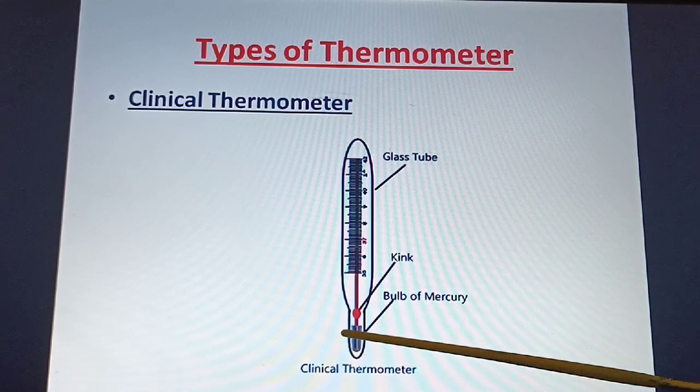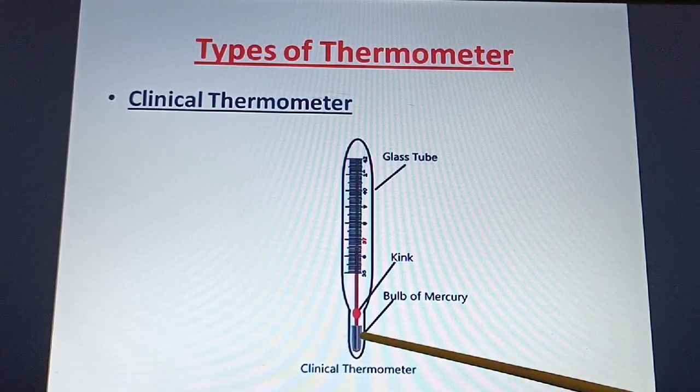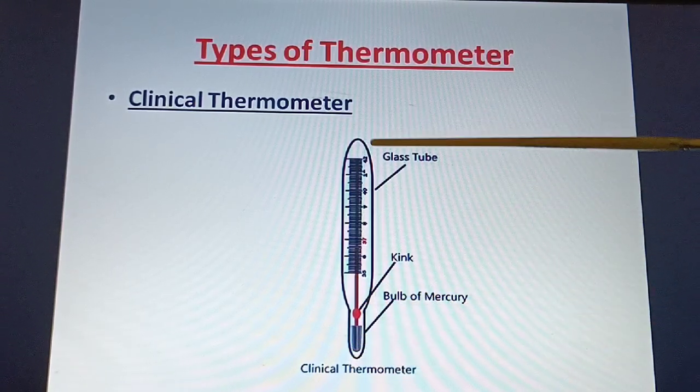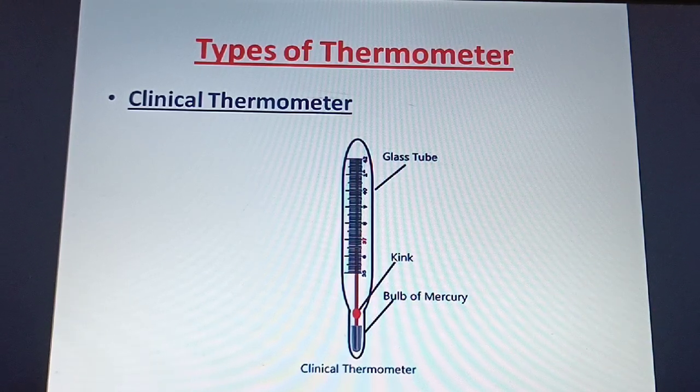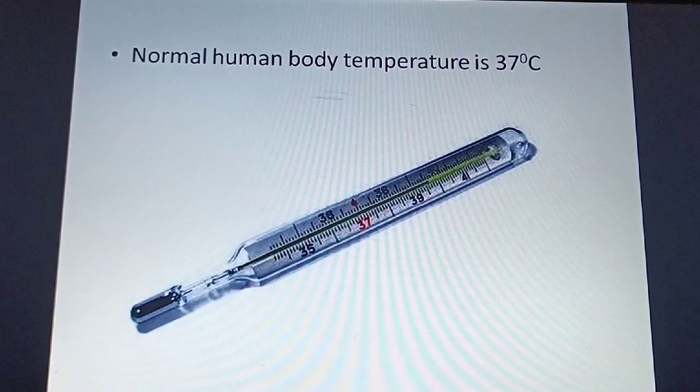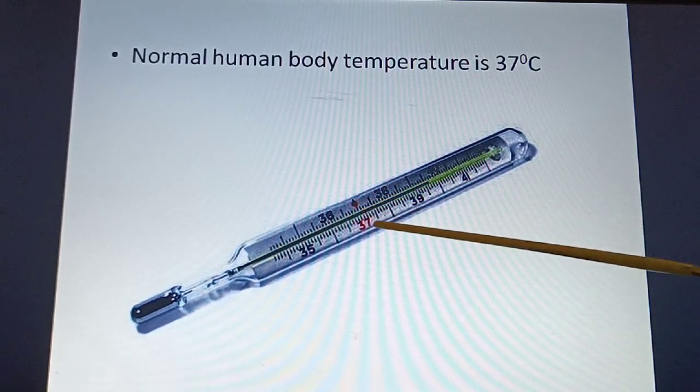If you see here, there is a bulb, isn't it? In this bulb, the mercury is present. So back flow of mercury is prevented by this kink or red dot. Now the range of the clinical thermometer is 35 to 42 degrees Celsius, and it is used to measure the body temperature of human beings. Now what is the normal human body temperature? That is 37 degrees Celsius.